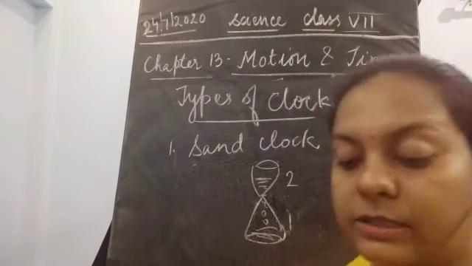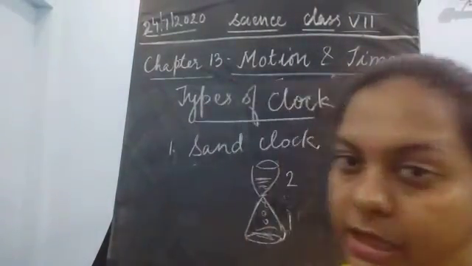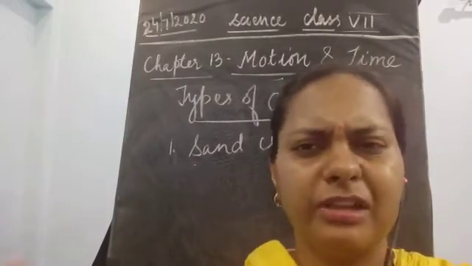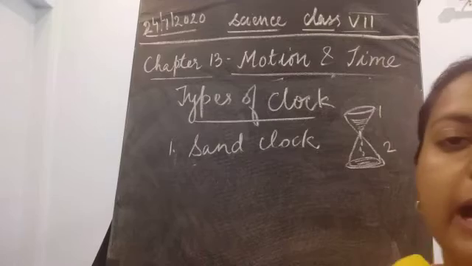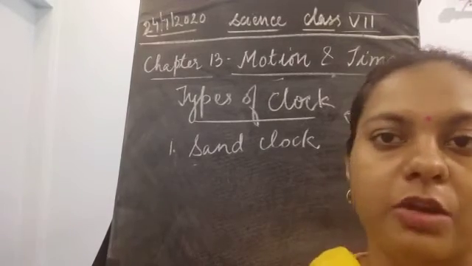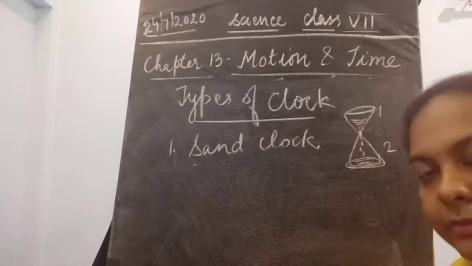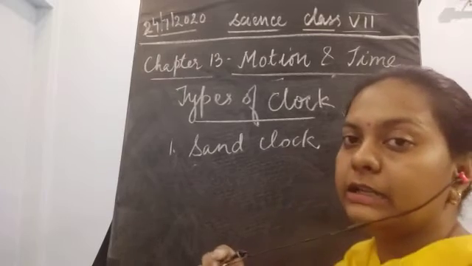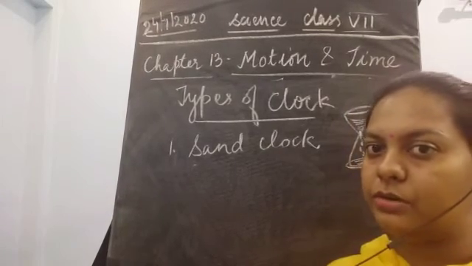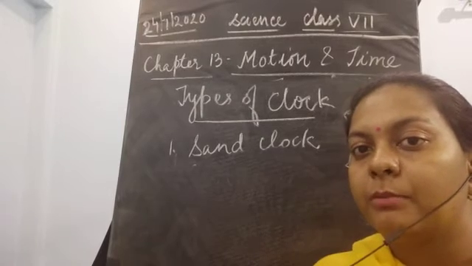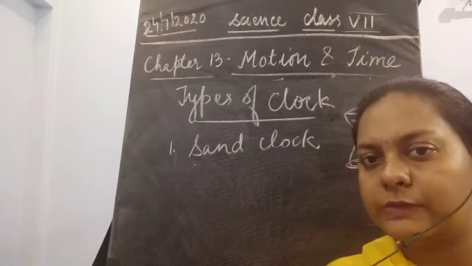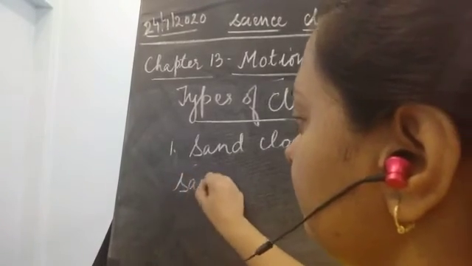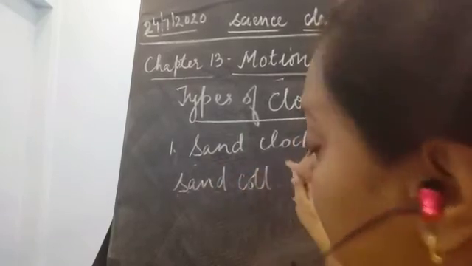Now, if the sand clock is small, it is going to be rotated after every hour. Sometimes these sand clocks are larger, so it takes 2 or 3, 5 hours for that sand to fall down and get collected in the second chamber, in the lower chamber. So the upper chamber has sand in it. Now that sand is going to fall down and get collected in the lower chamber in a particular time. Say for 3 hours, 4 hours, 5 hours. It is not necessary. So this sand clock is using the collecting of sand.